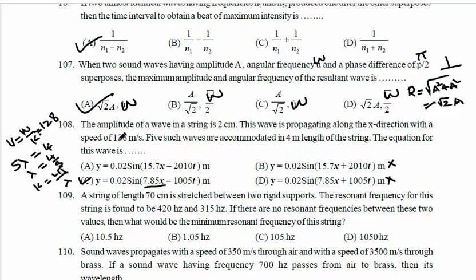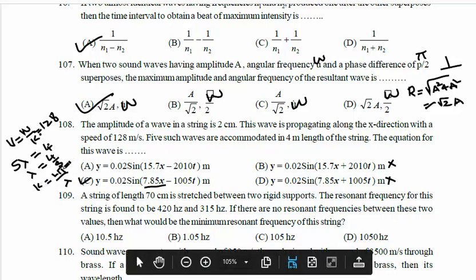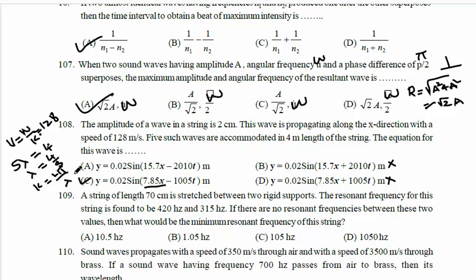Now the speed of the wave is 128, so v equals omega by k. The formula for v is omega by k. Five such waves means 5 wavelengths are located in how much length? 4 meter length. 5 lambda equals 4, so lambda equals 4 by pi. k equals 2 pi by lambda. Substitute lambda as 4 by pi, and the value of k will be 7.85. Only C has 7.85.